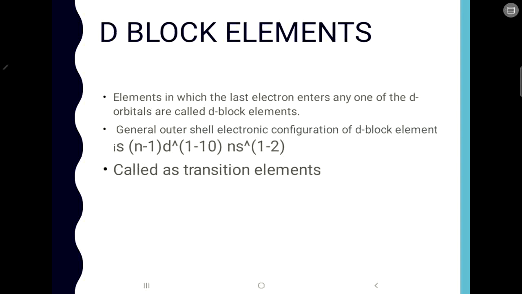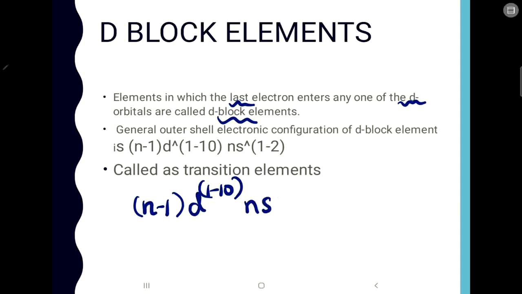Now here come the d block elements. The elements in which the last electron enters the d orbital belong to the d block. The general outer configuration of d block elements is (n-1)d 1 to 10 and ns 1 to 2. So you write it like this, in superscript: (n-1)d 1 to 10, then ns 1 to 2. This is the general outer shell configuration of d block elements.